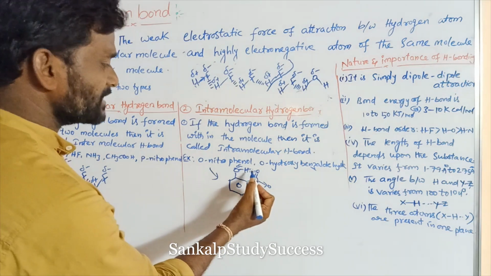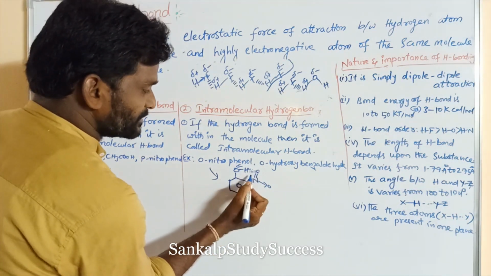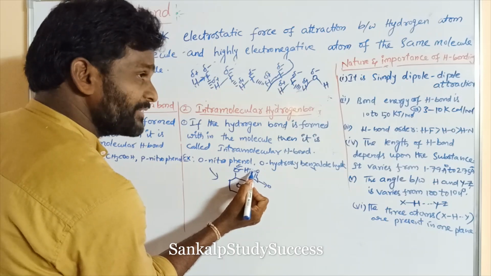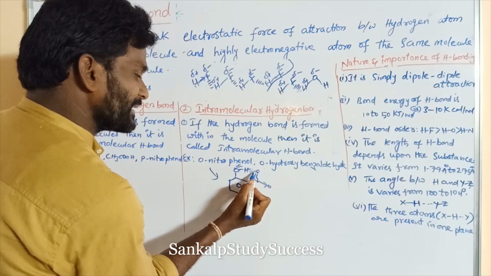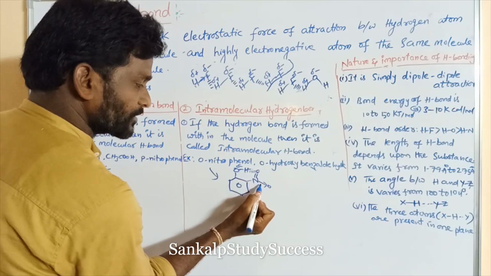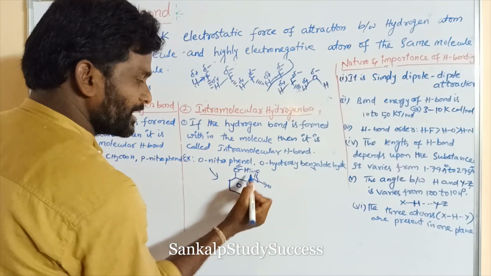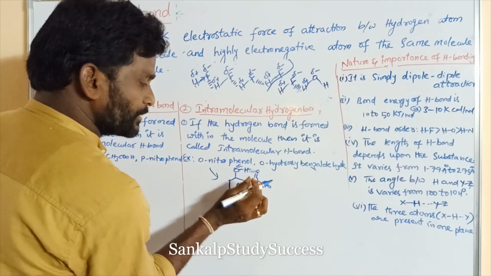Within the molecule is known as intramolecular hydrogen bond. Okay. This is also an intermolecular attractive force, which means the attractive force between groups. This is the one group, this is another group. Both groups are present on the same molecule, but the attractive force is present between the two groups.